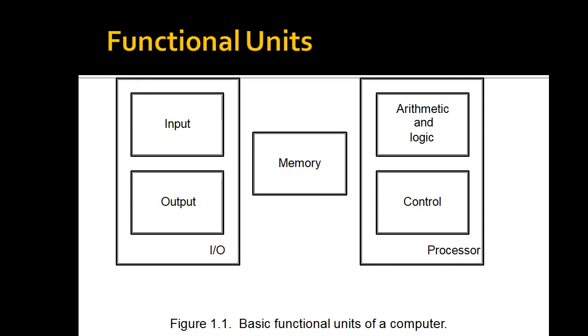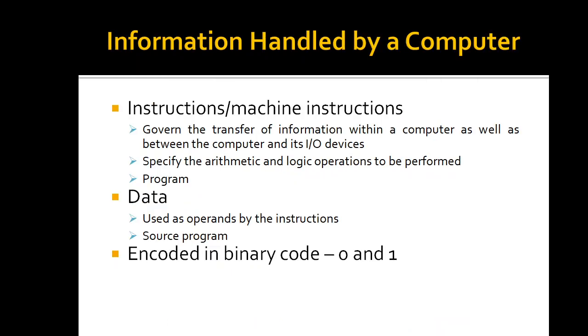Now let us look at the information handled by a computer. It is convenient to categorize this information as either instructions or data. Instructions can be called machine instructions. These are nothing but explicit commands that control the transfer of information within the computer as well as between the computer and its IO devices, that is, any external IO device that is connected to the system.